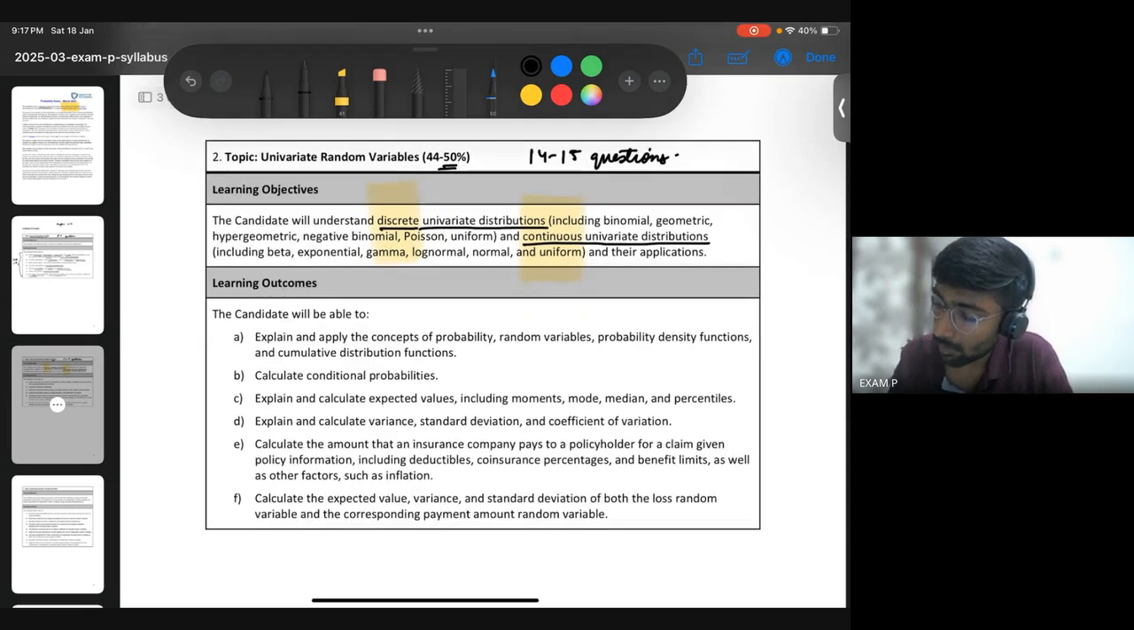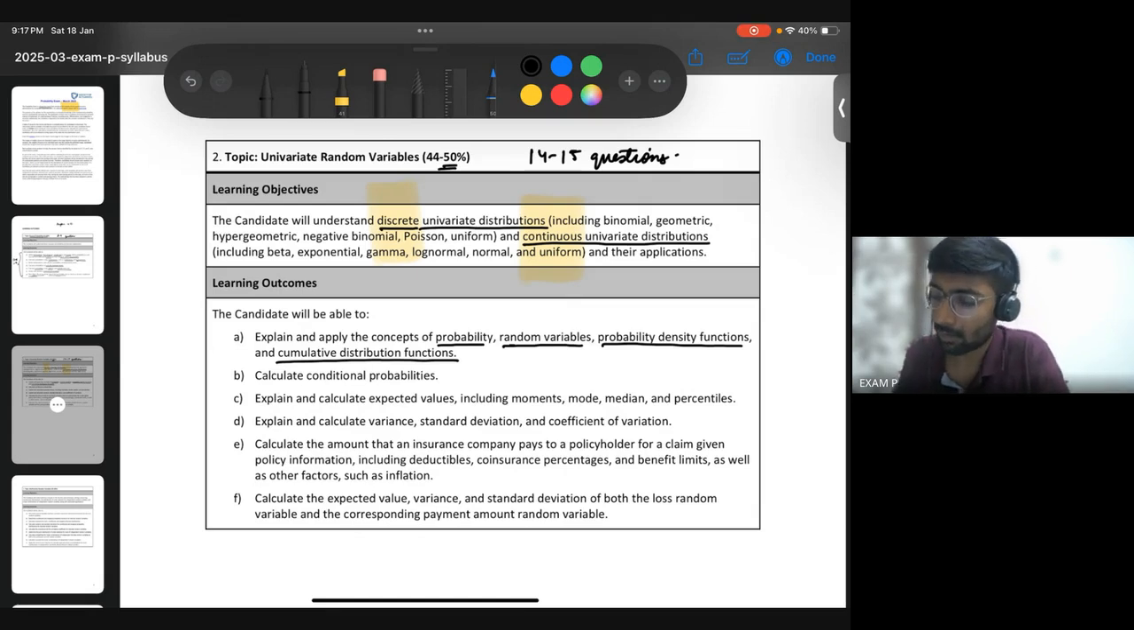So here you learn some concepts about probability. Then there's an entire chapter on random variables. Then a chapter on probability density functions, basically the discrete ones, and then cumulative distribution functions. We'll look at all these topics in detail. I'm just giving you an overview of what this is.